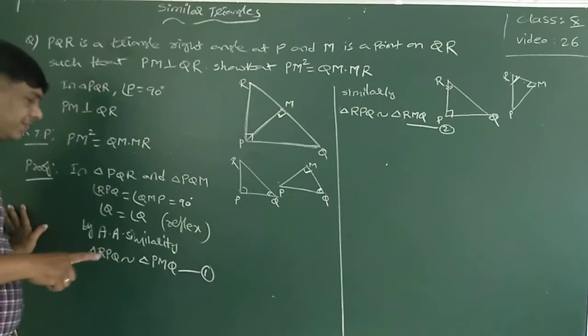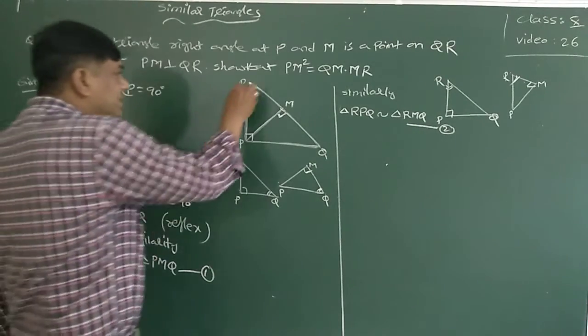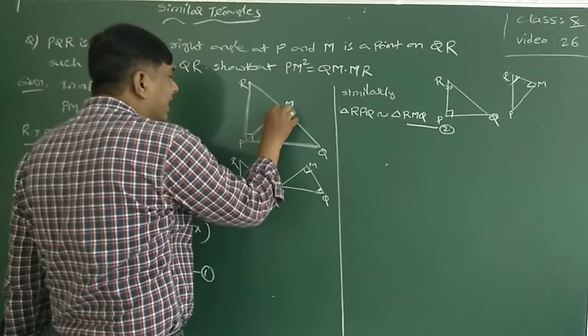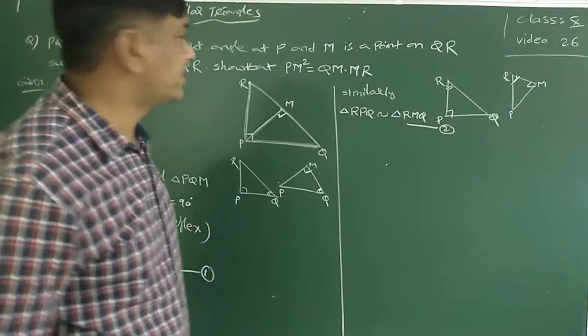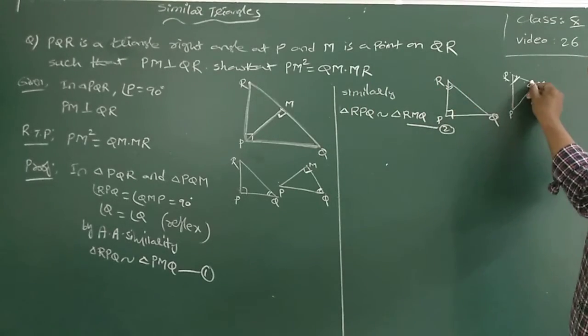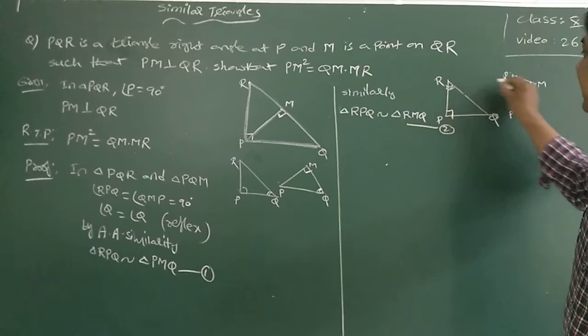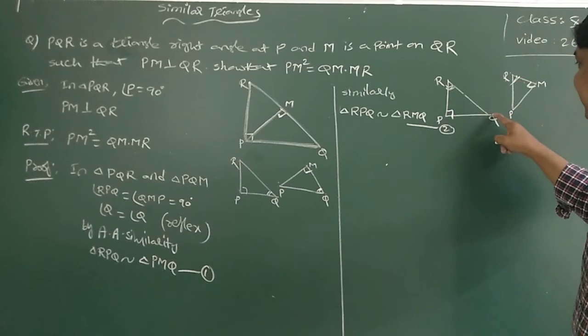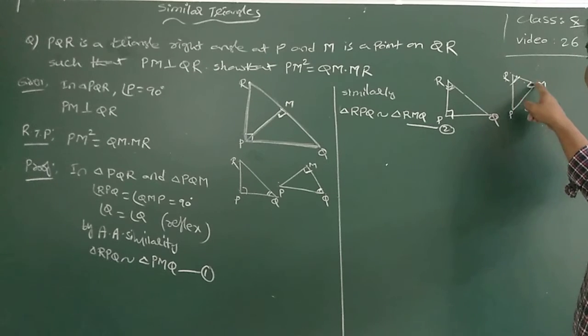Order is very important. Similarly, the given triangle and this partition of the triangle are similar. I proved it here. How? Again angle P and angle M are 90 degrees. Angle R is a reflexive angle. Again RPQ is similar to RMP.